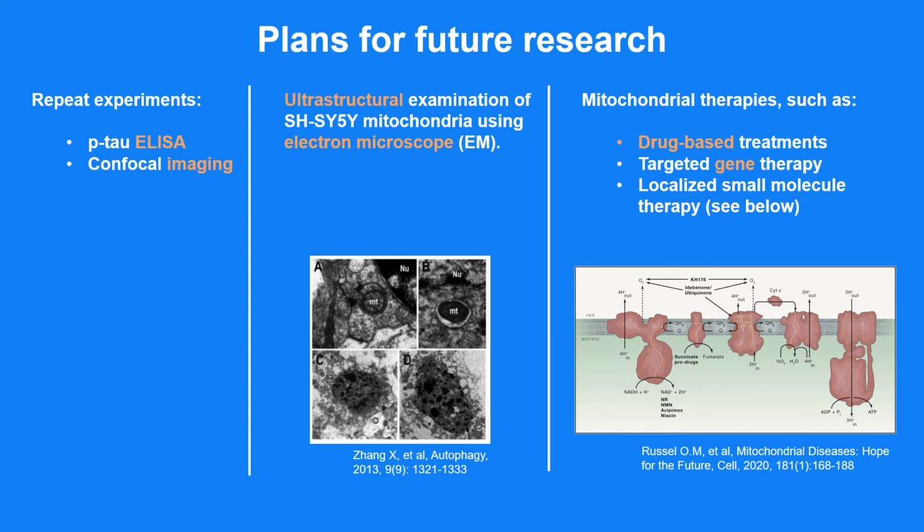So far, my project has been focused on understanding AD's pathology, but my ultimate goal for this project is to find a way to prevent, slow, or even cure AD. Based on my results, I hope to use mitochondrial therapies to slow AD onset. The simplest way is through testing various drugs and gene therapies to see if tau phospho levels increase or decrease. My other method is localized small molecule therapy, which includes increasing cell content of mitochondria and modulating oxidative stress using antioxidants. By applying some of these therapies, I hope to protect the mitochondria from damage, thereby slowing down AD onset.